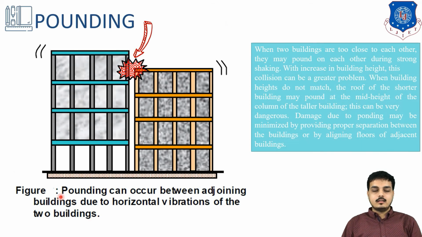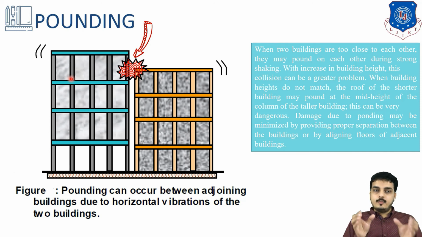Next is pounding. So what is pounding? If there are two buildings side by side, then whenever the earthquake waves come, there are chances that these two buildings collide. If one building is shorter than the other, the shorter one will hit the column on one side of the taller building, and there are chances of breaking that column, which will lead to failure of the building.